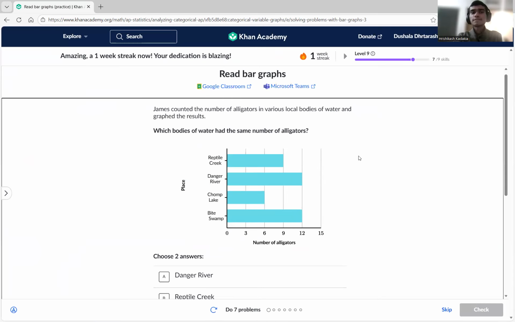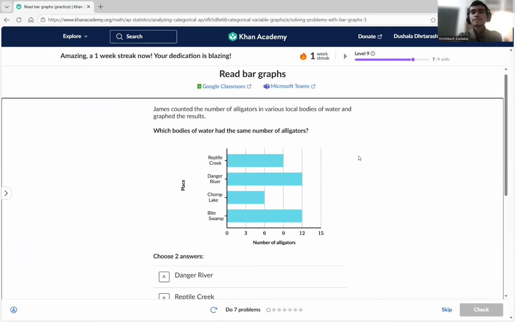Now, this one is basically graphing the different places. So, Reptile Creek is there. How many alligators does it have? A bar graph is something where you have all the locations on one axis. You could actually even have the opposite, with all the places here and the number of alligators on the left side. Either way is fine. It's just Reptile Creek, Danger River, Chomp Lake, and Bite Swamp. Those are the four.